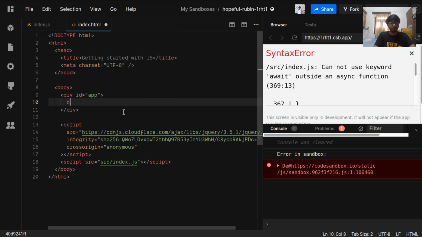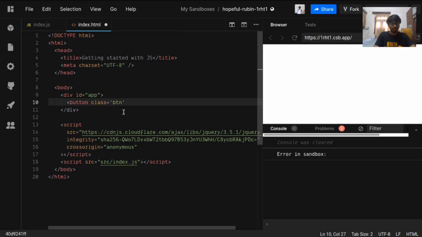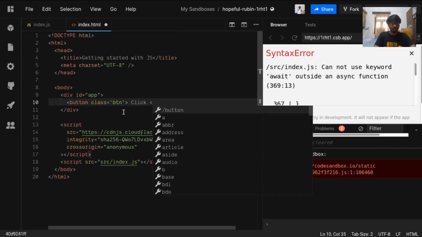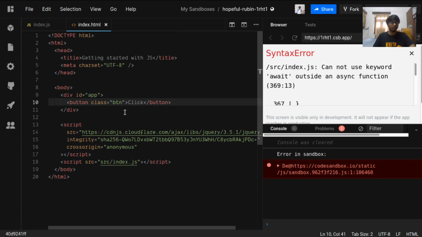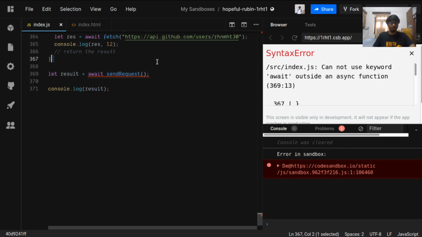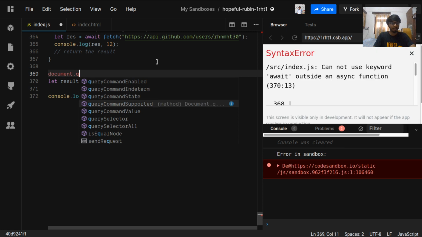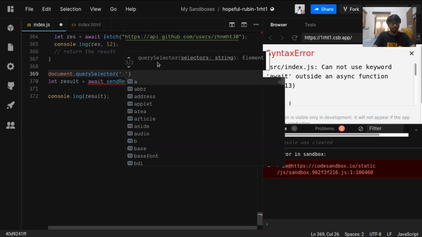So what we can do is define a button with the class of btn, and we will have a click property on it. For the button, we will do document.querySelector and select that button.